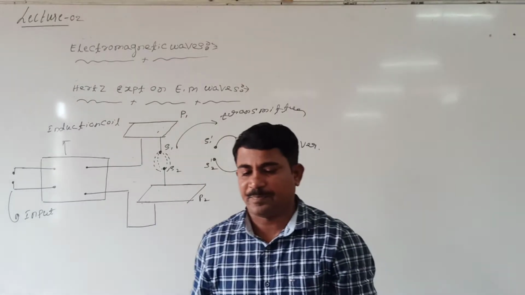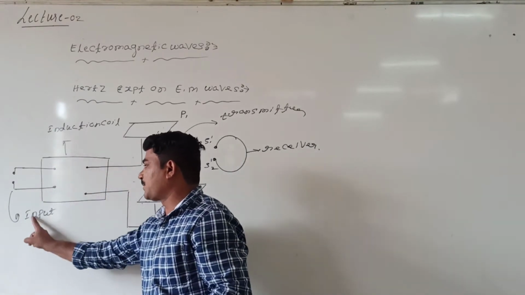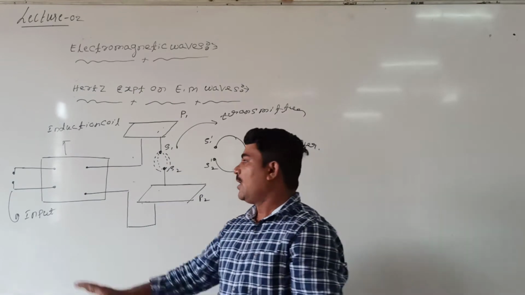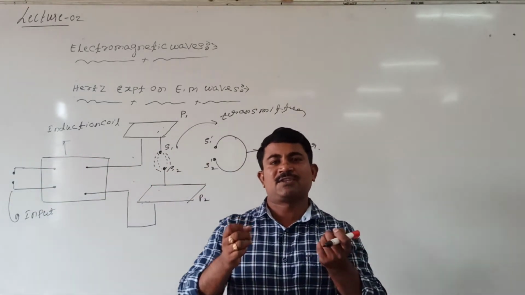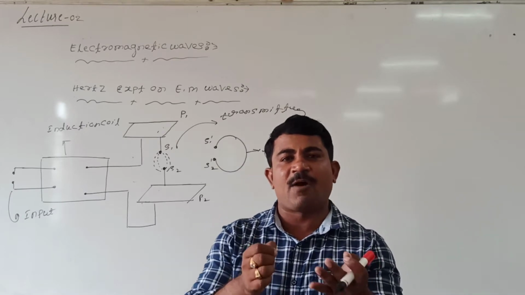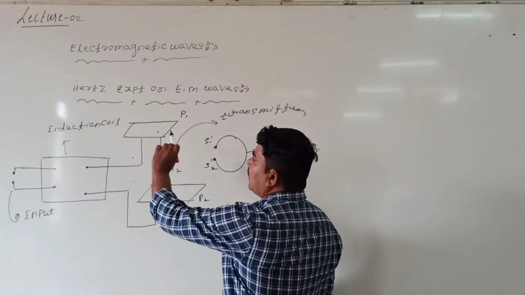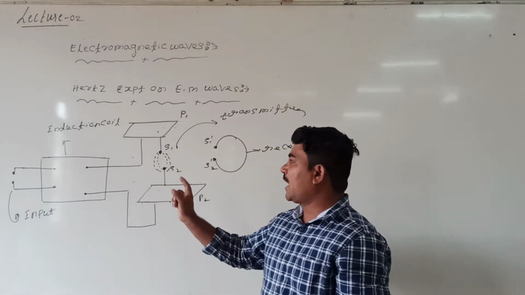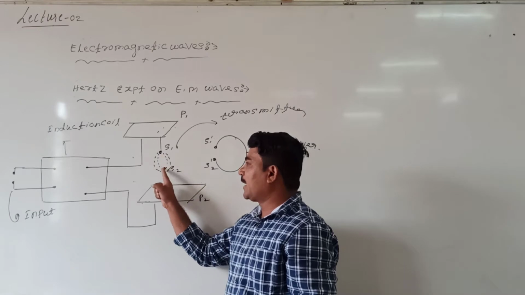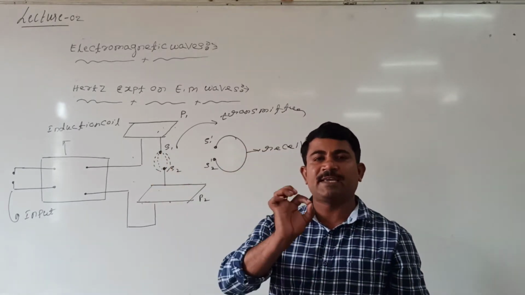Very simple. The experimental arrangement consists of an induction coil which is provided by input. I mean, wherever current flows, energy can be stored in it. That energy stored in an inductor is given by half L I squared. See here, to the induction coil, two metallic plates, say P1 and P2, are connected. In turn, to P1 and P2, two metallic spheres are connected.